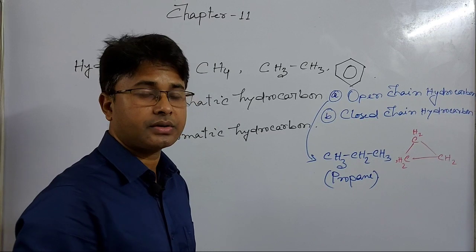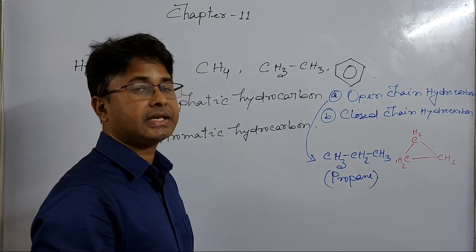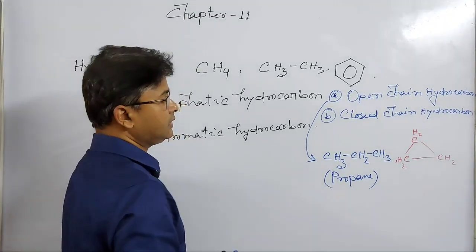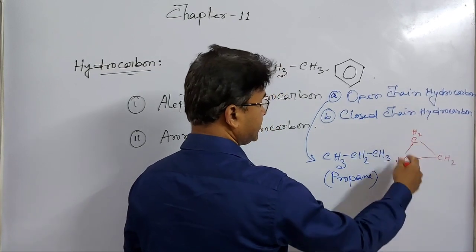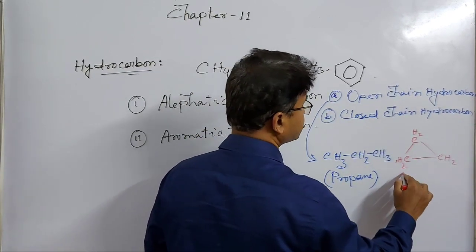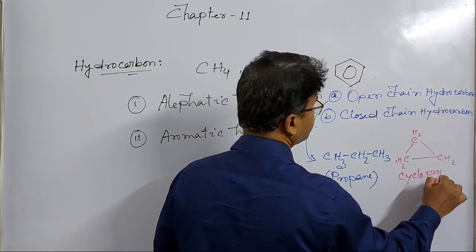Closed chain hydrocarbon is also known as cyclic compound. So this is propane, but as this is a cyclic compound, that's why this is cyclopropane.